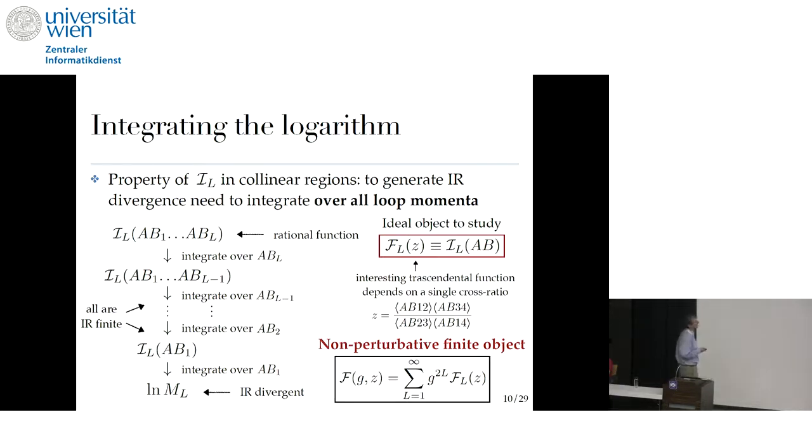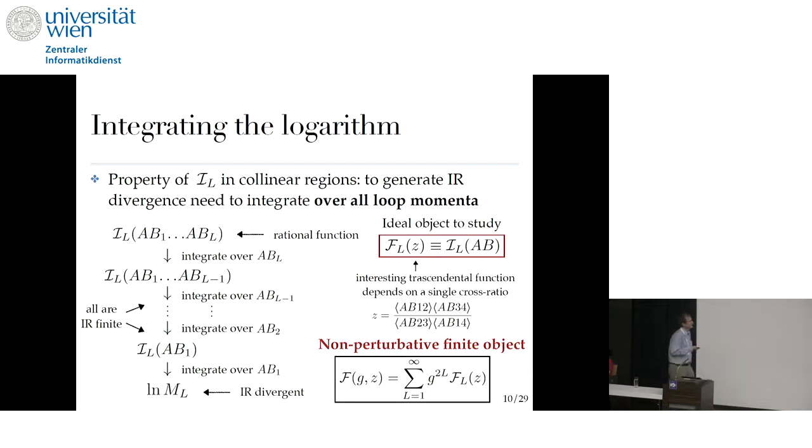So the object that we will study here is the last object before we turn it into an IR divergent logarithm of the amplitude, which in the literature is also called F. It will be an L loop object, which only depends on one loop variable and external momenta. And actually, dual conformal symmetry tells us that it can only depend on one cross ratio Z. So at L loops, it's a function of just a single variable Z.